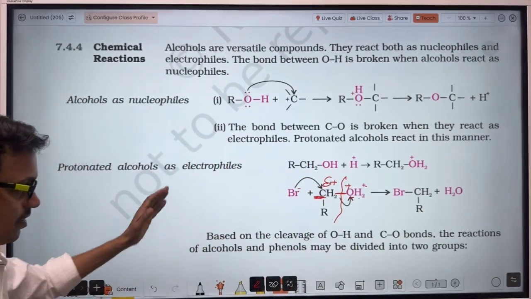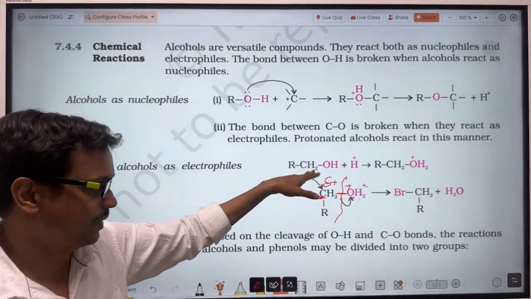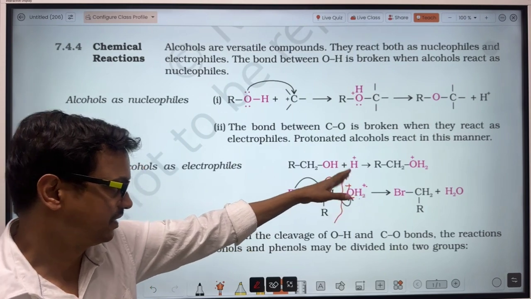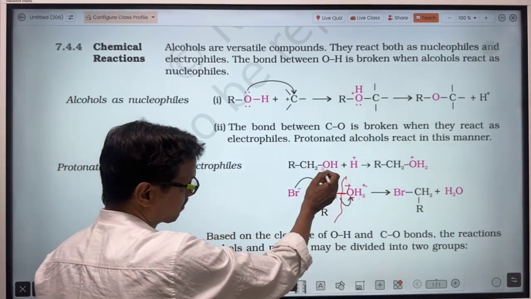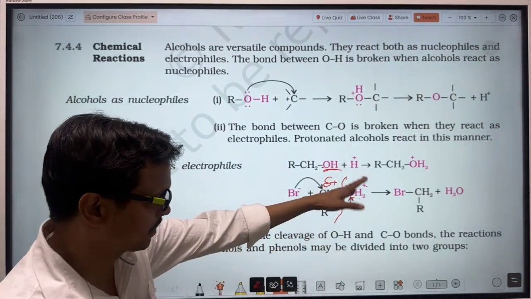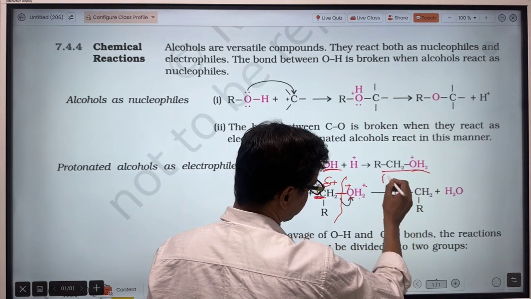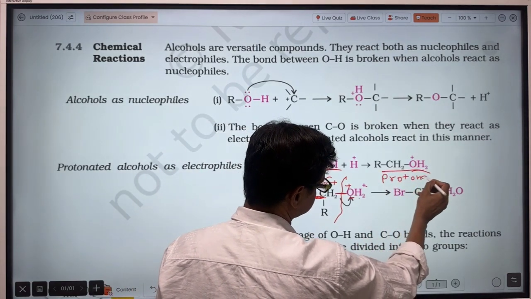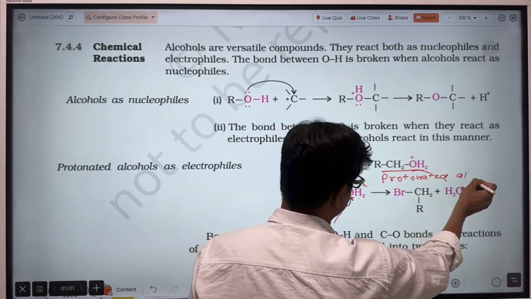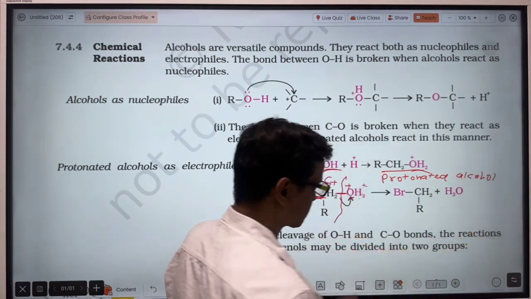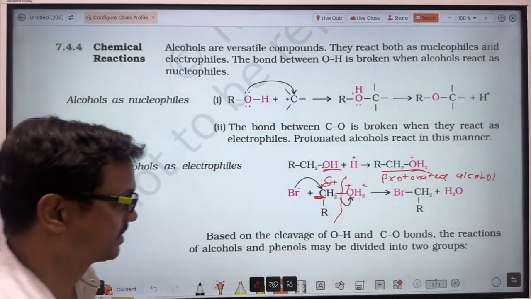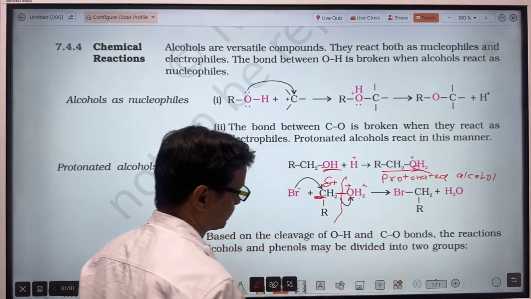But when the alcohol is treated with acid, H plus will get attracted toward the oxygen, so there will be formation of OH2, a protonated alcohol. That means a positive charge will be at the oxygen atom.